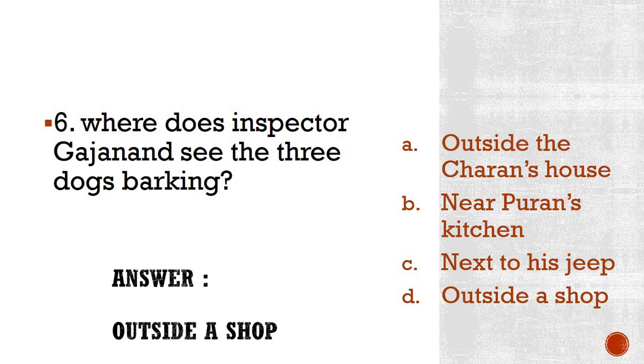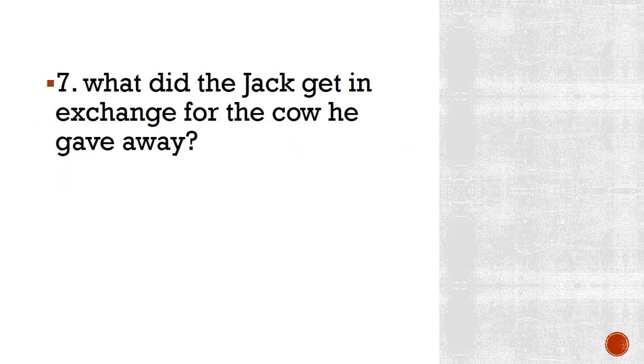Please repeat this after me once. Where does the Inspector Gajanand see the 3 dogs barking? I hope you are repeating, students. Answer: outside a shop. Okay, moving on to number 7. What did Jack get in the exchange for the cow he gave away?